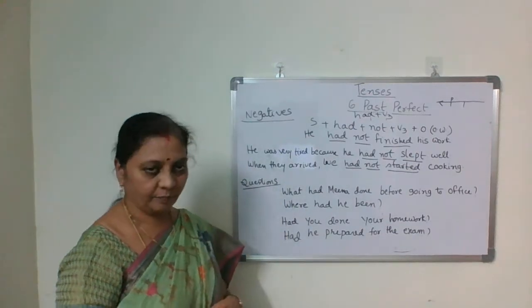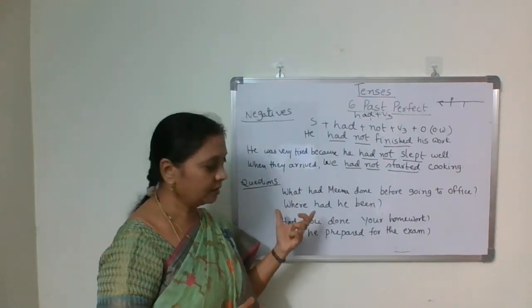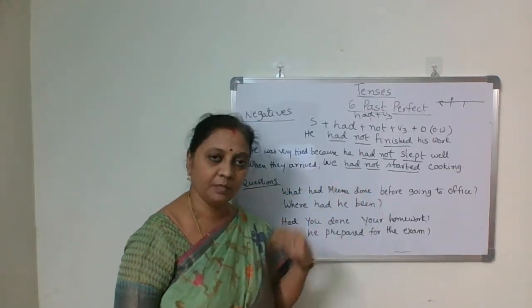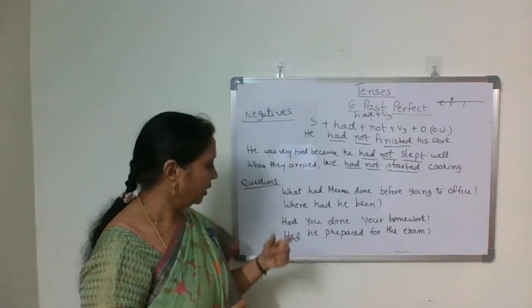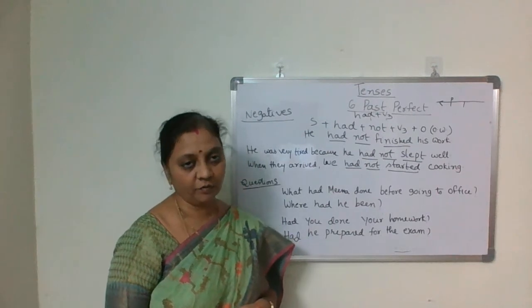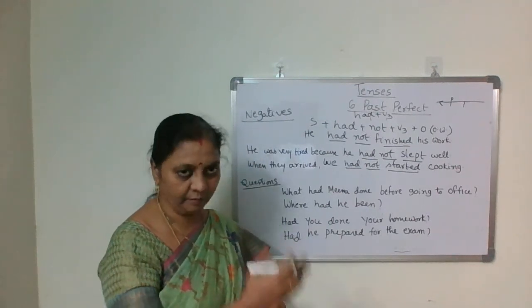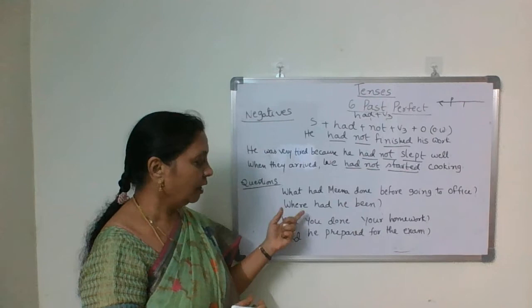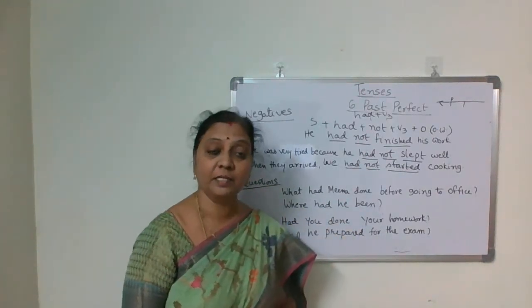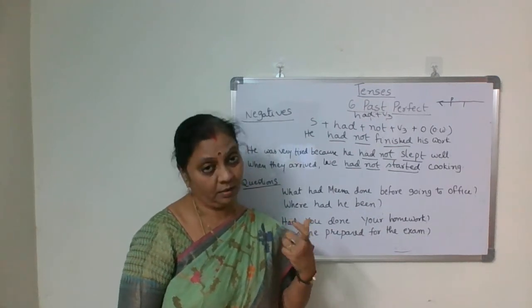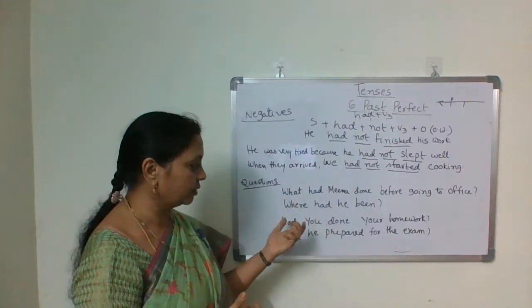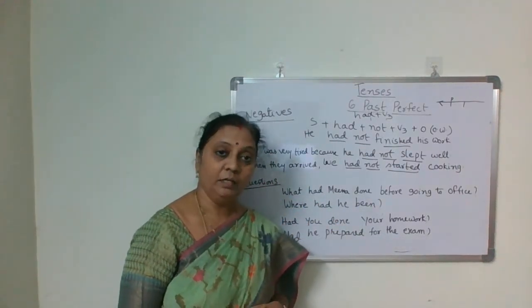Then questions. First, WH questions. WH question word plus had plus subject plus V3 plus any other words. What had Meena done before going to office? Where had he been? Why hadn't he completed the task? Why hadn't you done your homework? Short form negatives you can use.